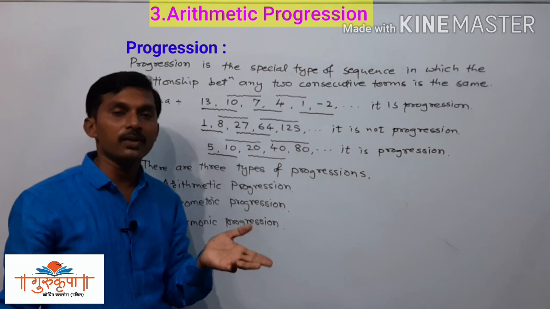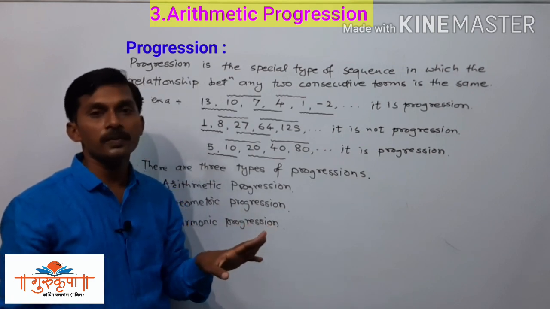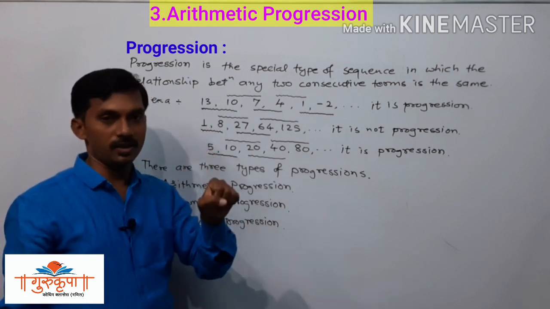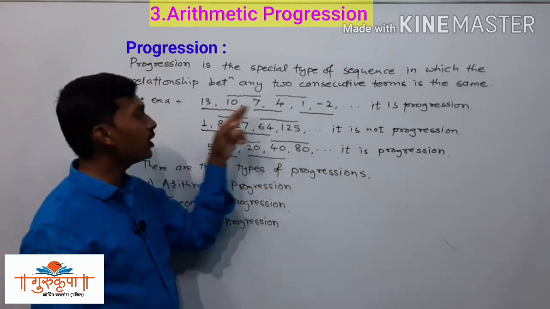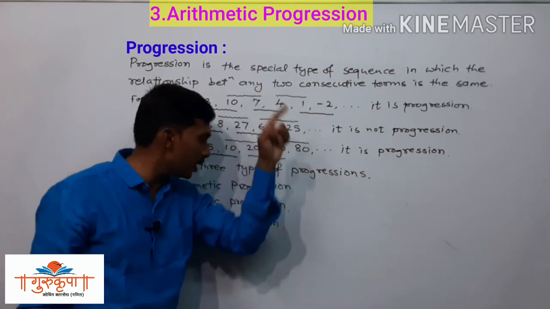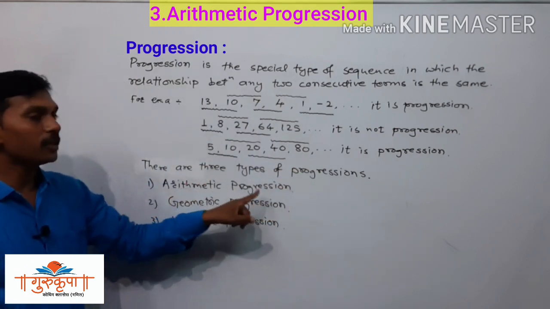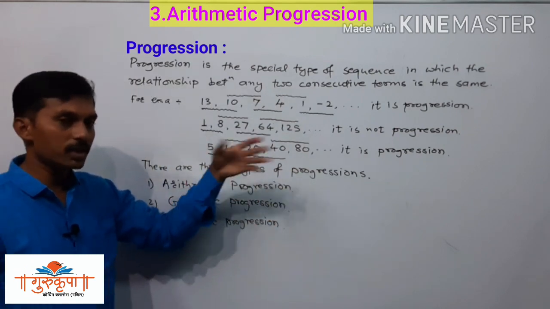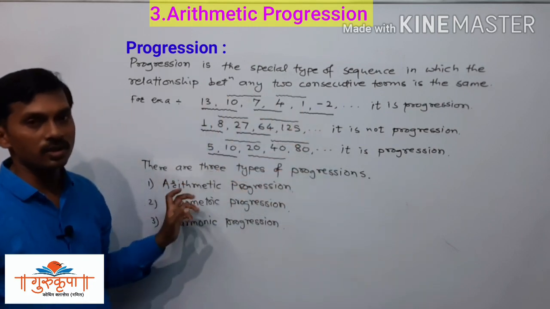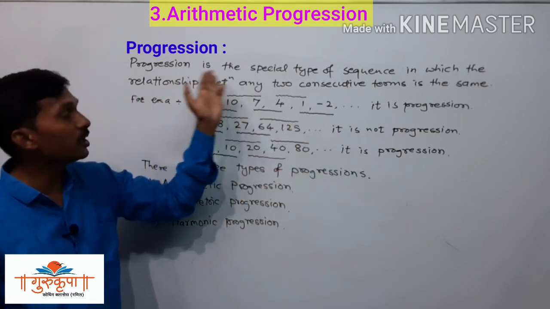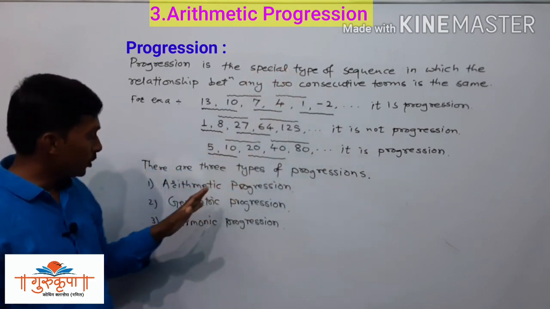Whether you add or subtract is not important. But if there is an addition relation or subtraction relation between the two consecutive terms, then definitely it is called an arithmetic progression. We will discuss that in detail later, but here we make a short discussion, since we are studying the types of progressions here.